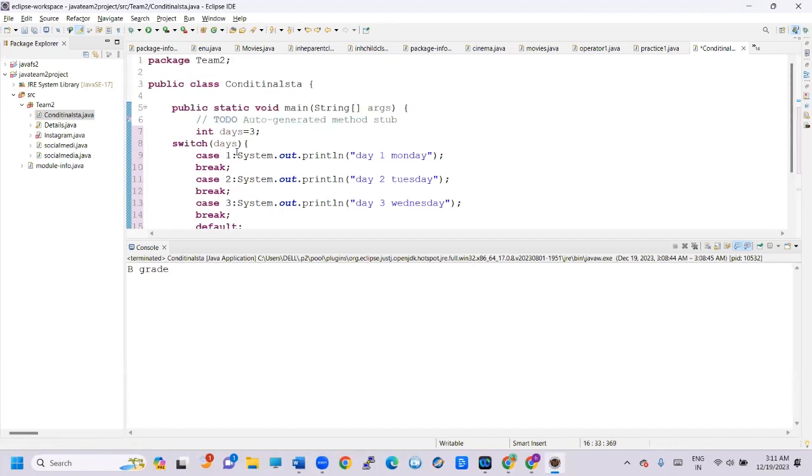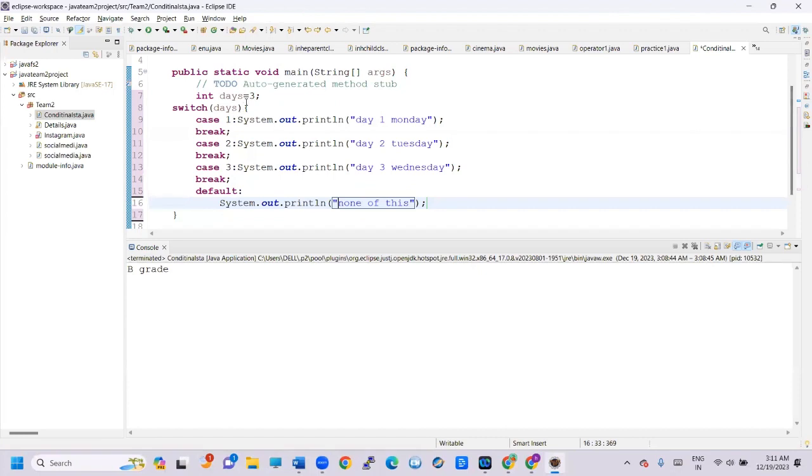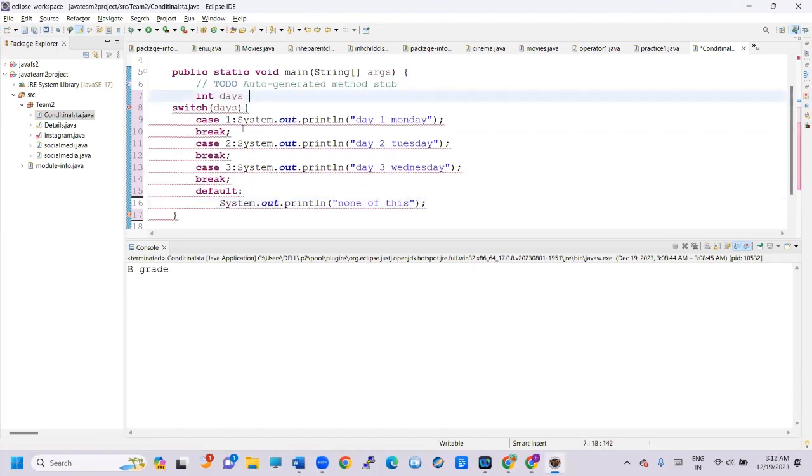Okay, none of this. So here if I give one day, we can get Monday. If I give 3, we can get Wednesday. If I give 9, we can get none of this. So this is about the switch statement.